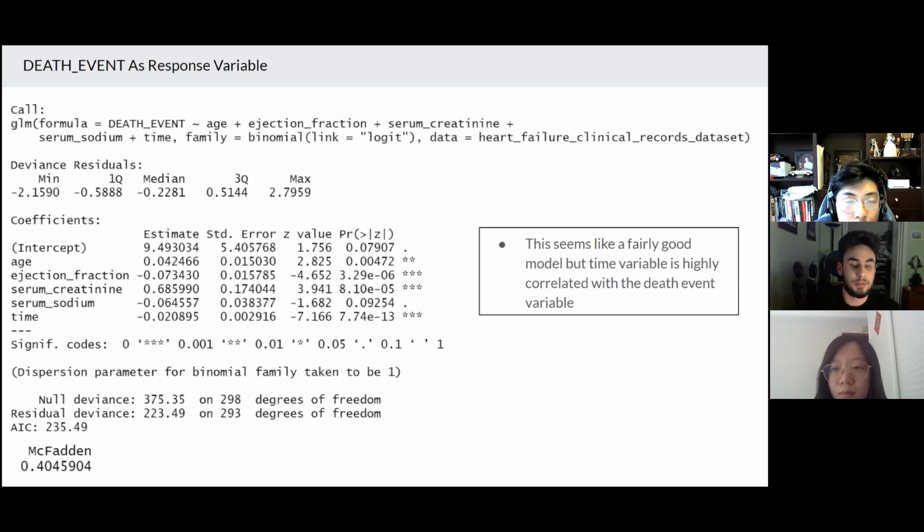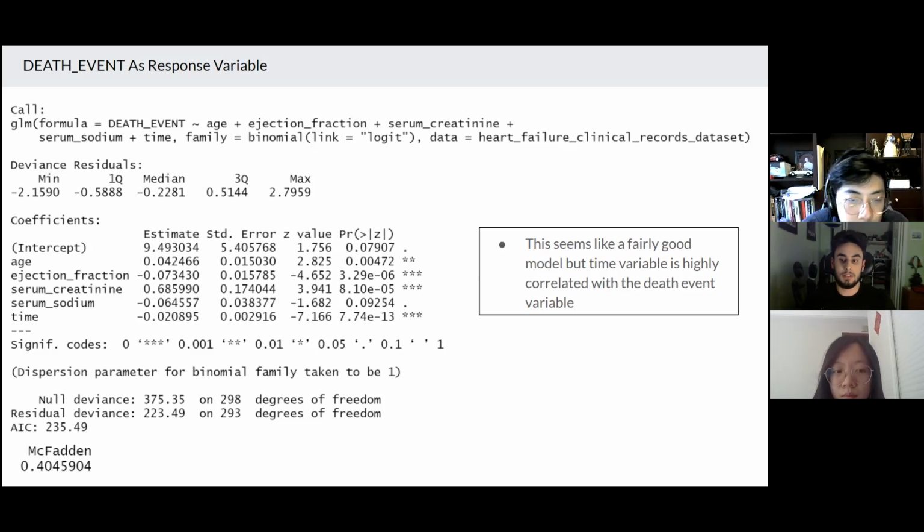The most significant variables in the data set for predicting the probability of death event were age, ejection fraction, serum creatinine, serum sodium, and time. Just a brief analysis of the model through logistic regression. For example, if age increases by 1, the probability of death in a patient would increase by about 4%. And at the bottom is the McFadden value.